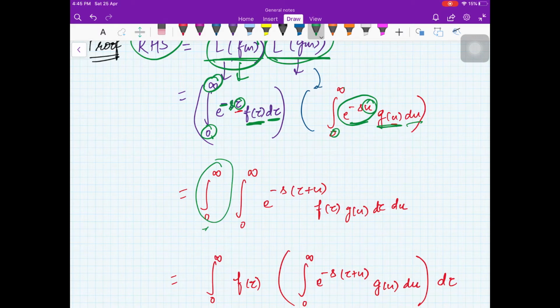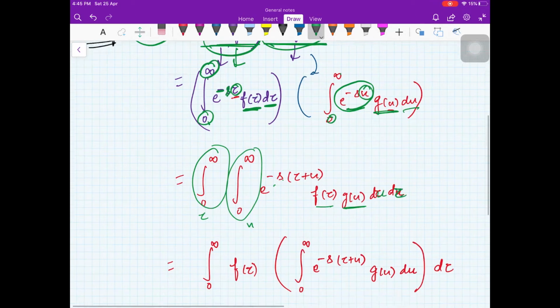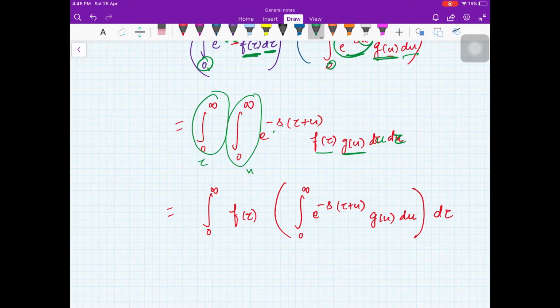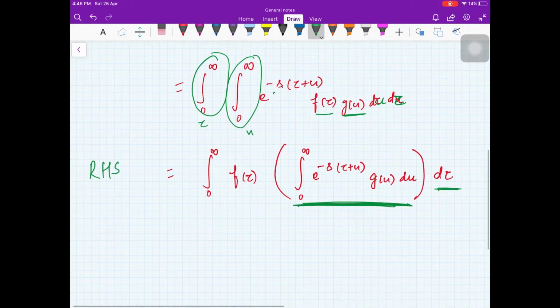So I can write this as an integral from 0 to infinity, these are the limits for tau, then you have these limits for u, and you have e raised to power minus s (tau plus u) f of tau g of u du d tau. It doesn't matter, du d tau, they are independent. Here I have just integrated first with respect to u, then with respect to tau, right? So this is my right hand side.